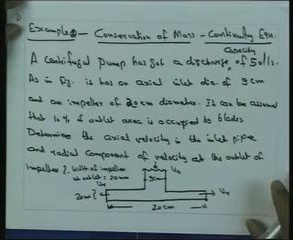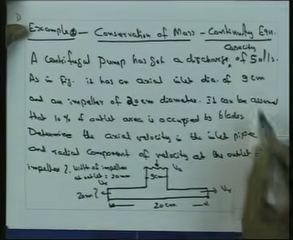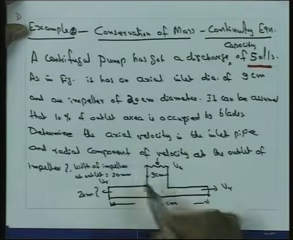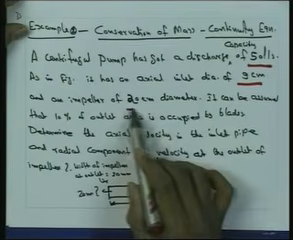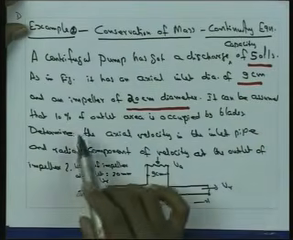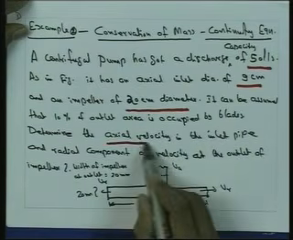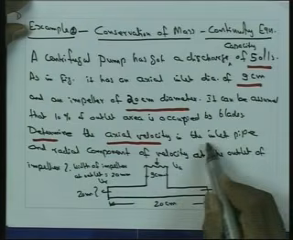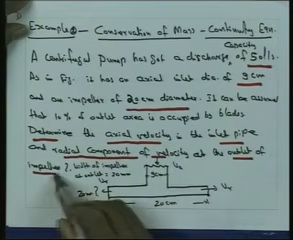We will also discuss another simple example which is related to the conservation of mass based upon the continuity equation. The problem here is: a centrifugal pump has a discharge capacity of 50 liters per second, as shown in the figure. It has an axial inlet diameter of 9 centimeter and an impeller of 20 centimeter diameter. It can be assumed that 10% of the outlet area is occupied by blades. We have to determine the axial velocity in the inlet pipe and the radial component of velocity at the outer impeller. So this is the problem.